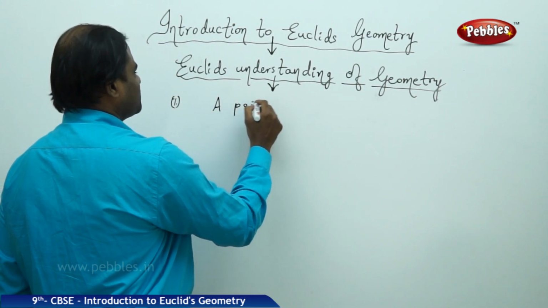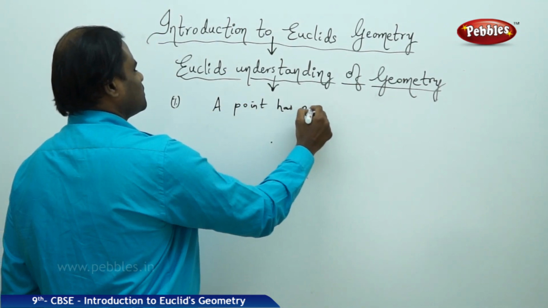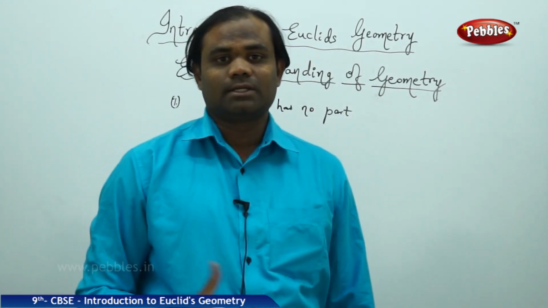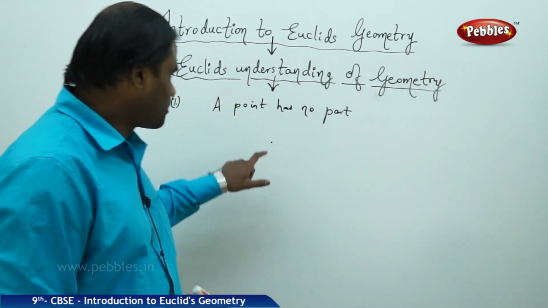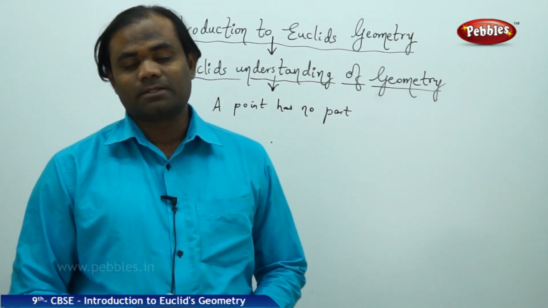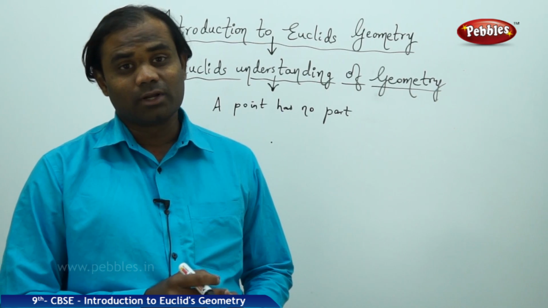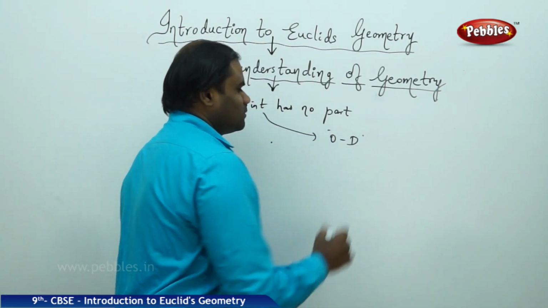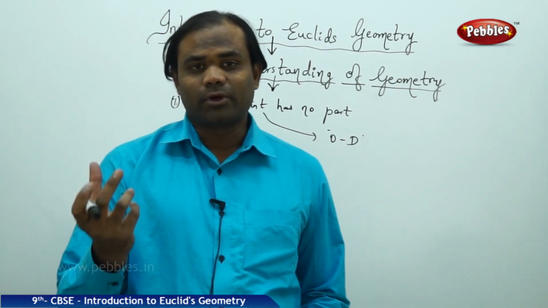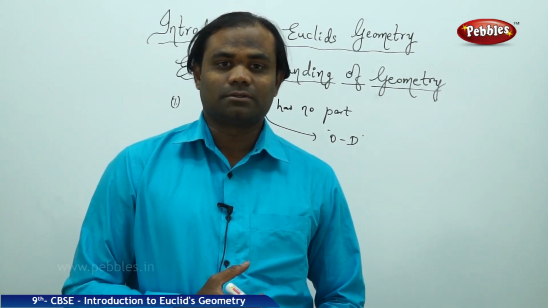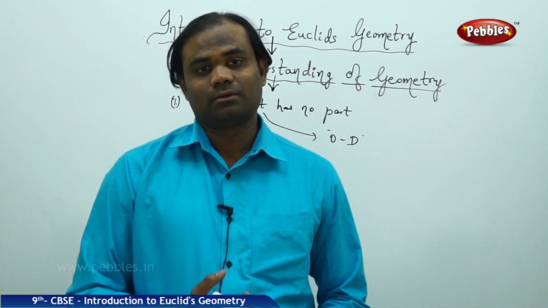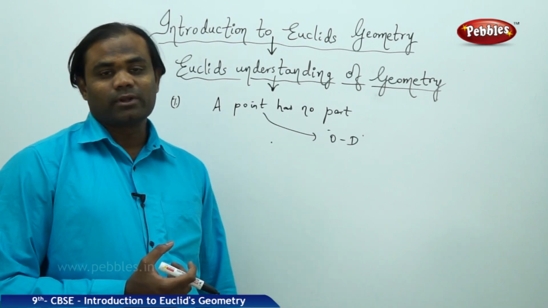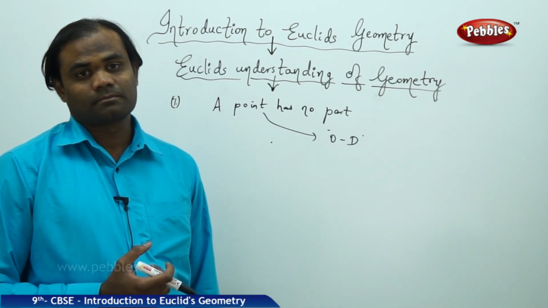So my first property says a point has no part. It is itself a dot, represented by a dot. It doesn't have any dimension, and therefore a point has a zero dimension. And this is the reason why we say a point has zero dimension, no dimensions at all. The first Euclid's exploration is that a point has no part.